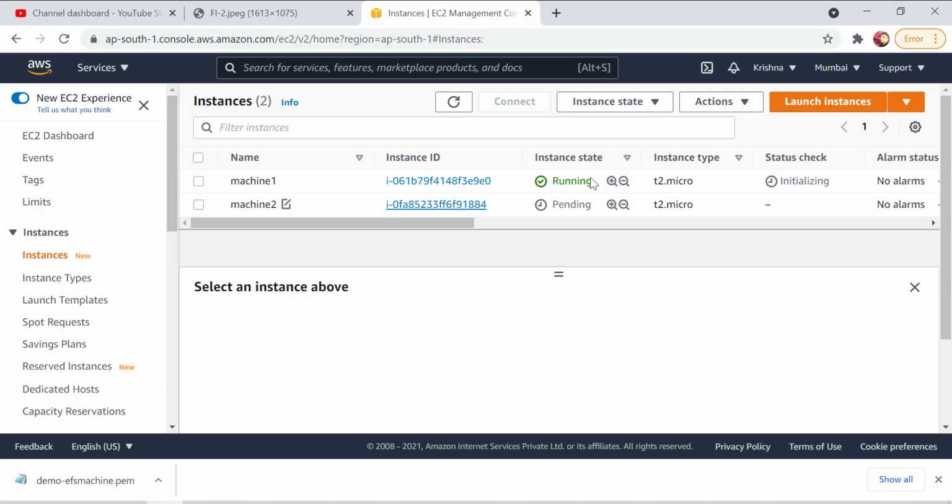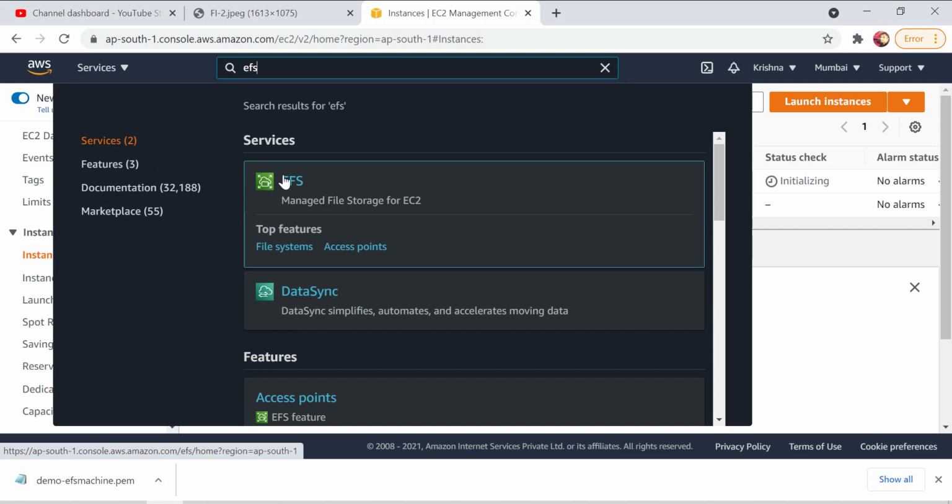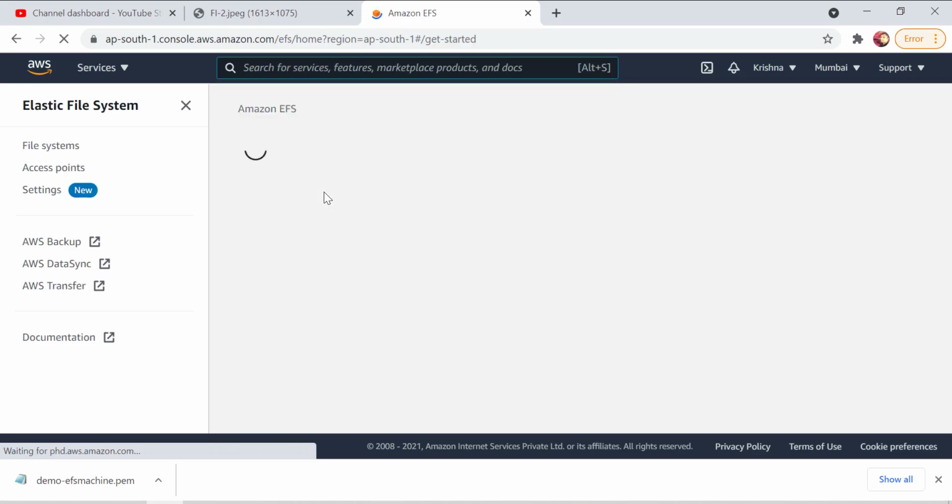Okay, so this is running. Meanwhile, this instance is changing from pending to running. We can just go to the search, and here you need to search for EFS. Just click on EFS here.